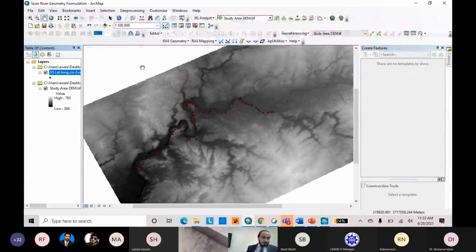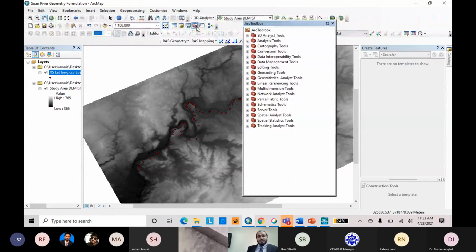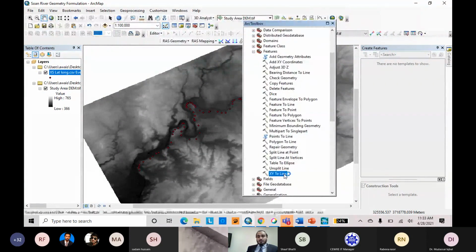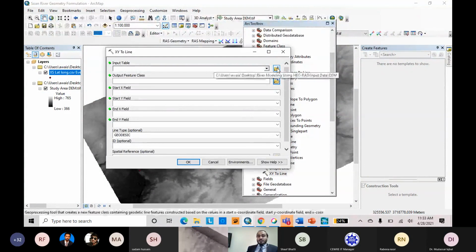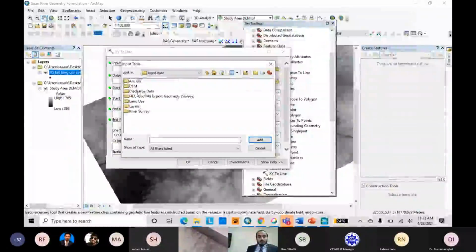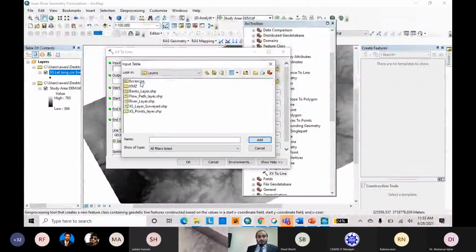The next step is to go to the ArcToolbox. Here is the ArcToolbox. You can also write the feature name in the search box, but I prefer to navigate through it. Here we find XY to Line. We will use the shapefile we just developed in the previous step, the exercise point shapefile data.